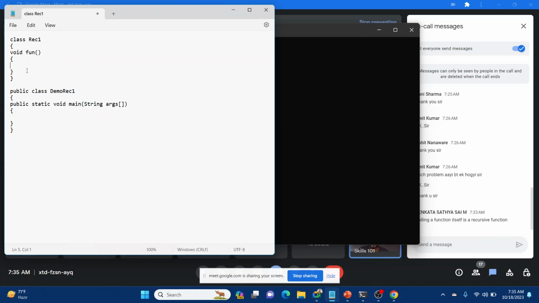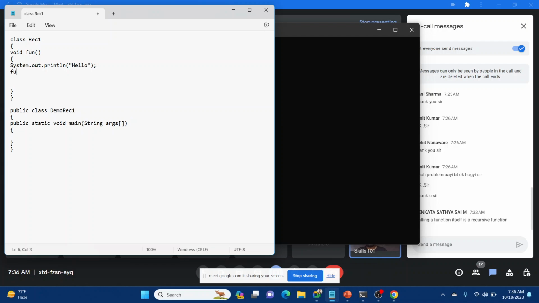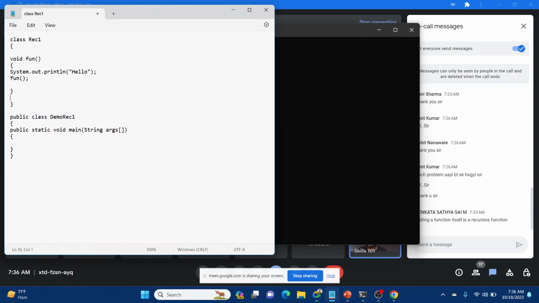So now what we did is just two things. One, we created a class called rec1 or Demo, and in this class we created a function called fun. We'll make sure that this fun will call itself. Before calling itself, fun will print "hello", and after that it will call itself. So fun is a function that is calling itself.